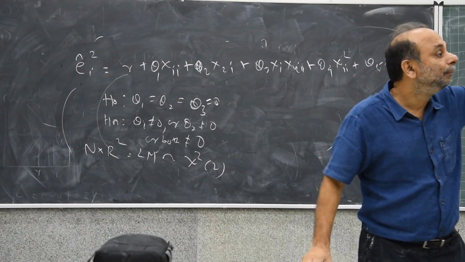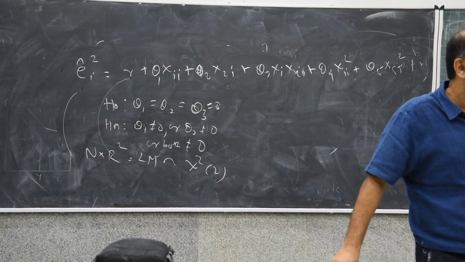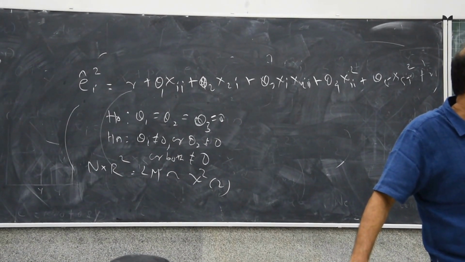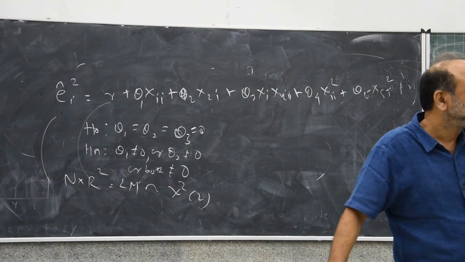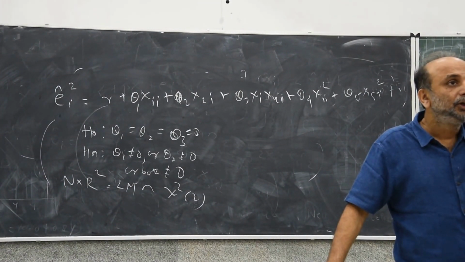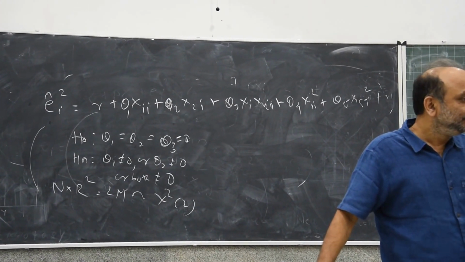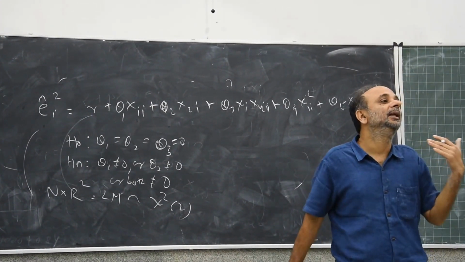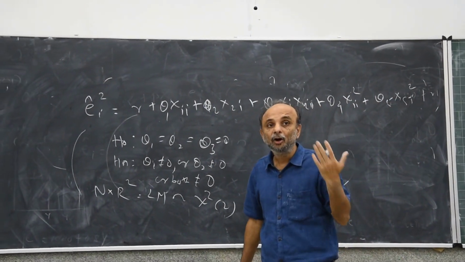This is called the Breusch-Pagan test for heteroscedasticity. Is this clear? This allows you to test whether there is heteroscedasticity in the data or not.